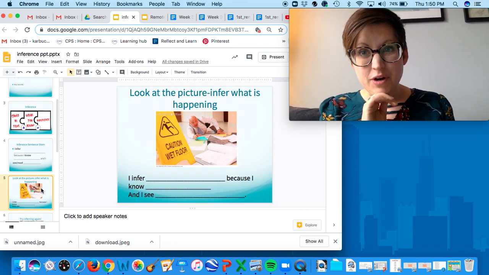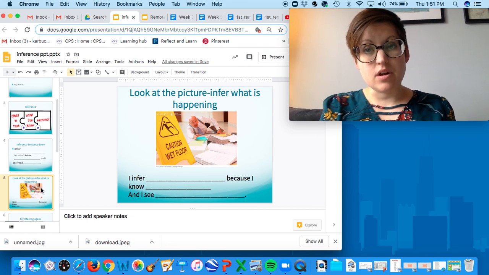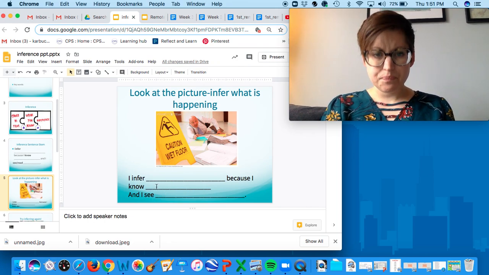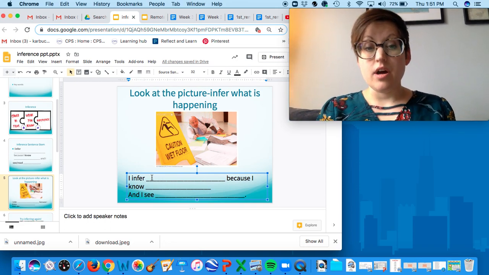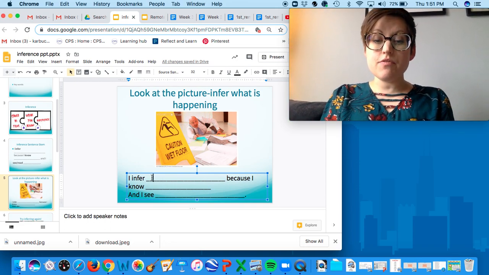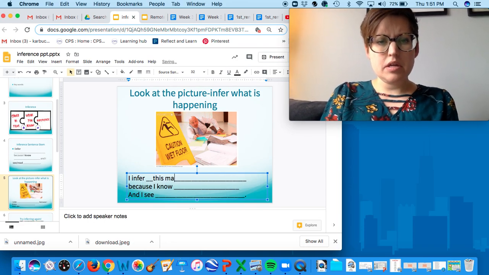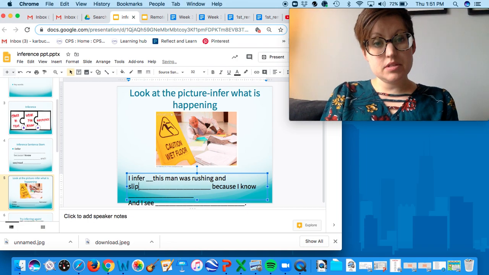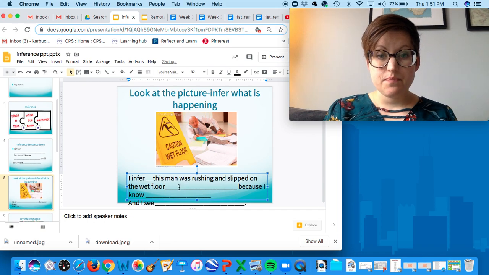And we're going to infer what is going on in the picture based on what we already know and based on what we see. Okay, so our first picture here, just take a look at what you see. Look at all the different clues within that picture. And remember, an inference is where you have to guess what is going on using what you know and what you see. So I infer this man was rushing and slipped on the wet floor. That is my inference, okay?